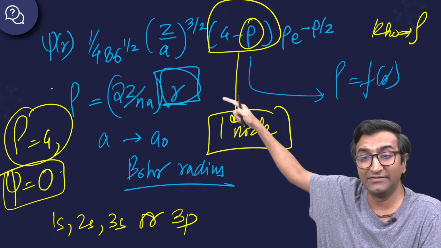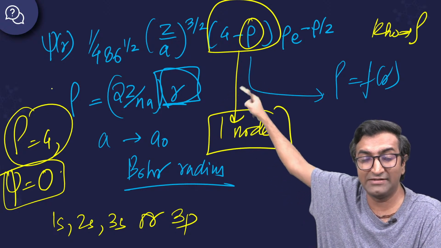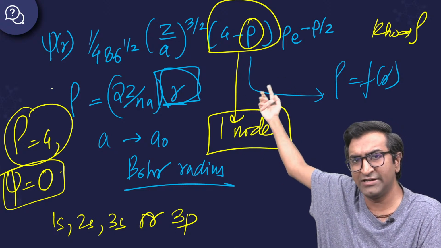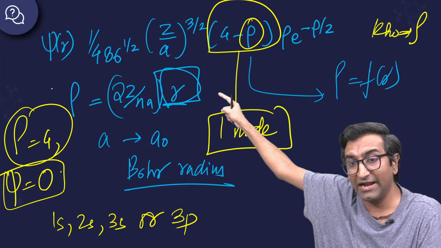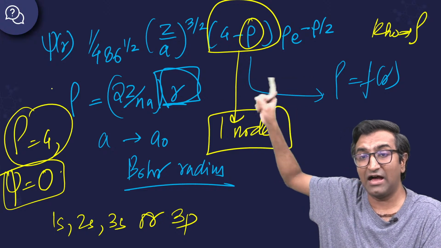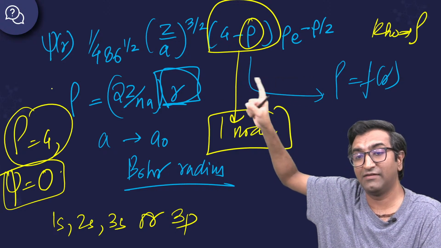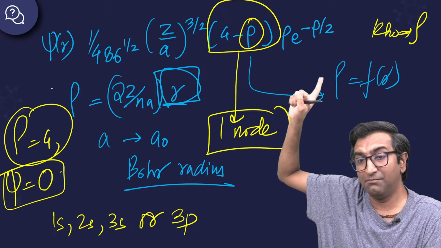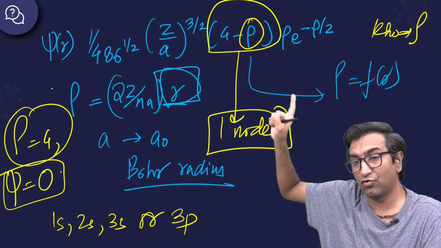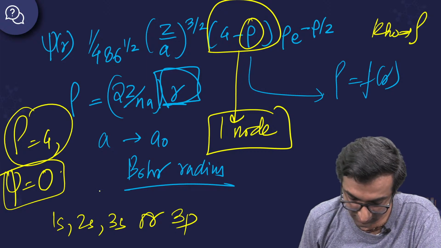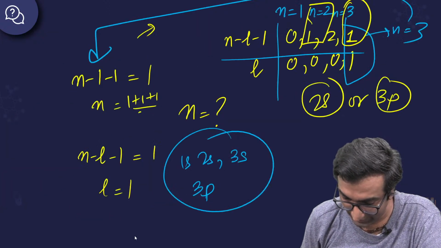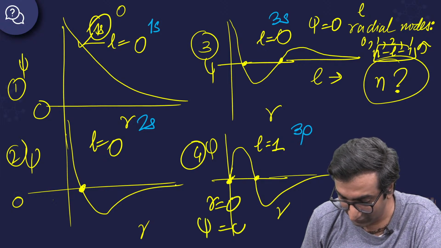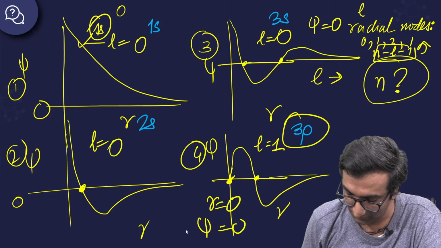See, rho is 2Z by na times r, so it is directly a function of r. You see that a is a constant, n is a constant, Z is a constant, Z is an atomic number, any atomic number, right? r is here. So all of these are r terms. Wherever you have rho is an r term. So at rho equal to 0 there is this thing. And because there is a rho term, it cannot be this, it has to be 3p. Look at this. Here at r equal to 0, psi is equal to 0, hence it has to be 3p.